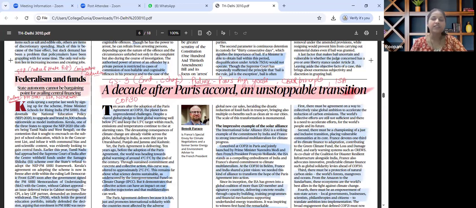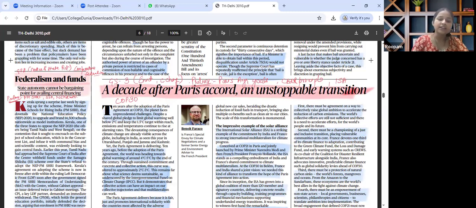For the mains perspective, the same article is to be seen through the lens of fiscal coercion versus cooperative federalism, the judicial role in protecting state autonomy, and the federal implications of centrally sponsored schemes. This is how this article is to be holistically read and revised.